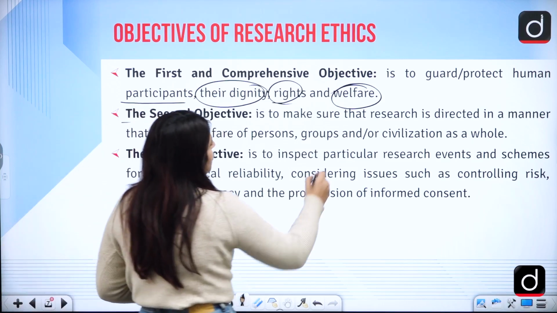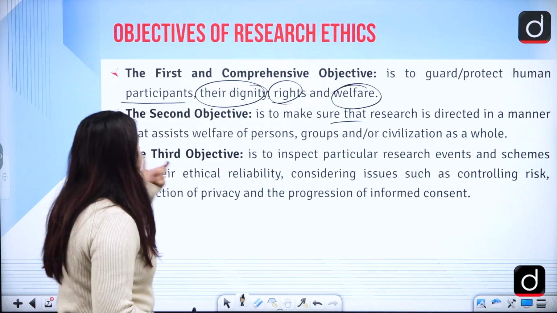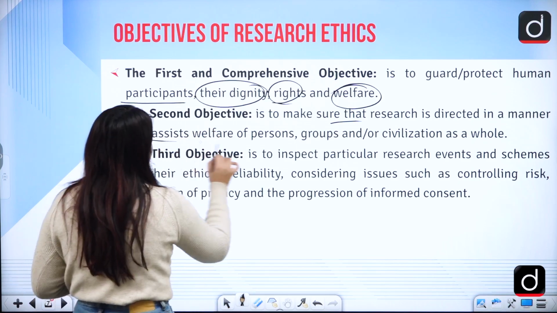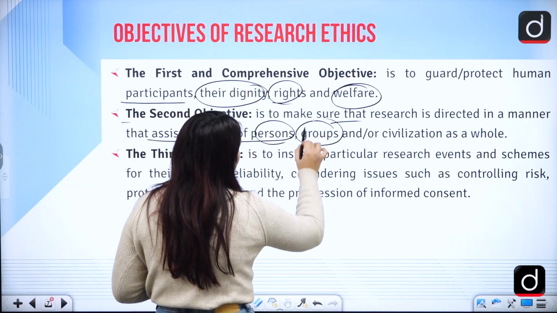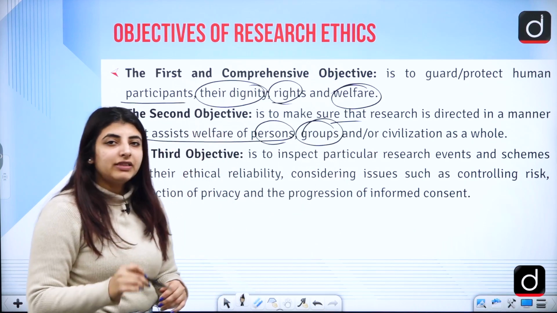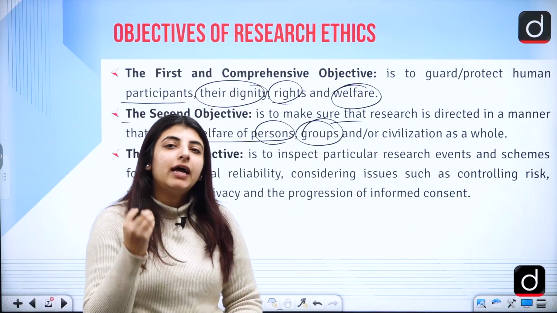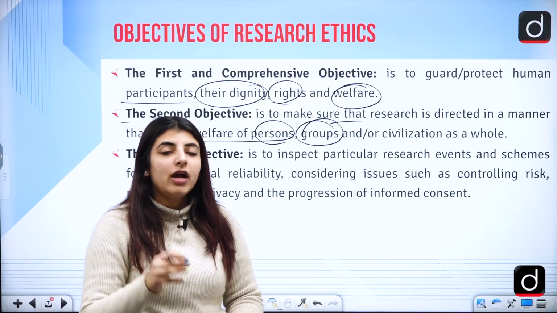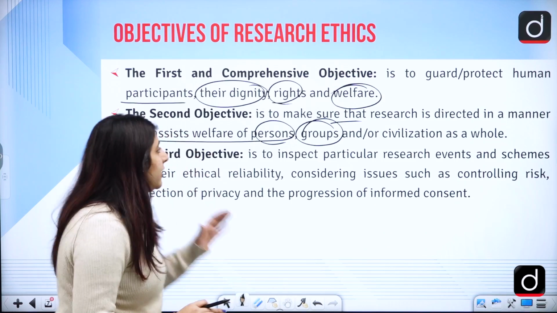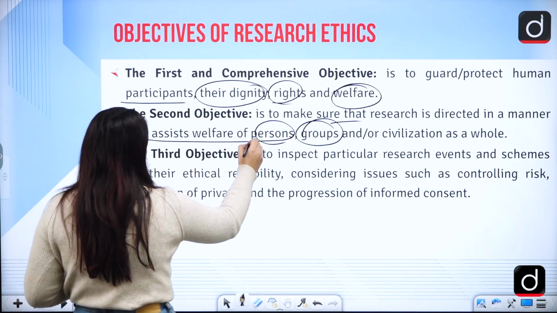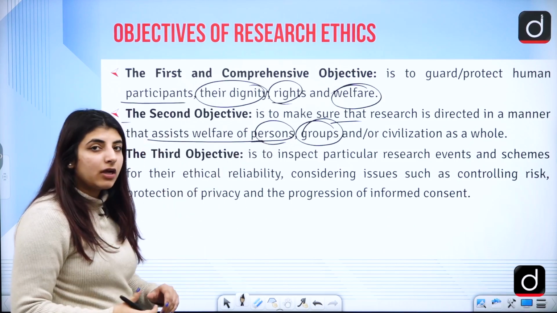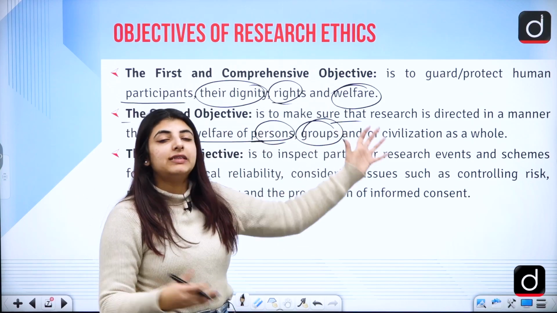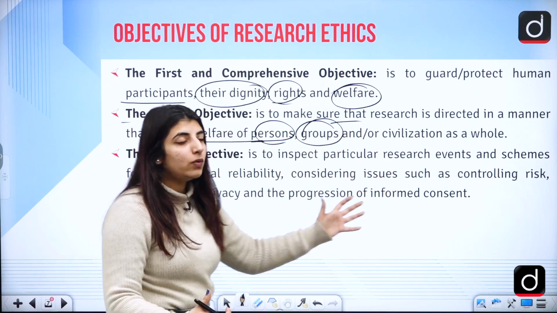Second objective, to make sure that research is directed in a manner that assists the welfare of persons, groups, or civilization as a whole. Obviously, some people do research for the betterment of society. So when it comes to the betterment of society, you should also see how your research is helping the people, the groups, or the civilization, the world as a whole.